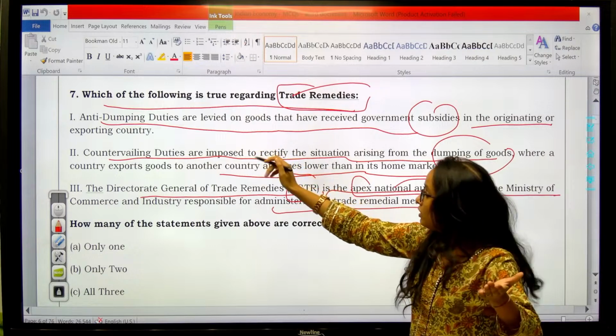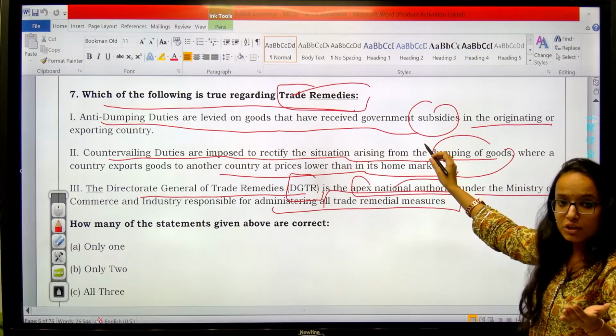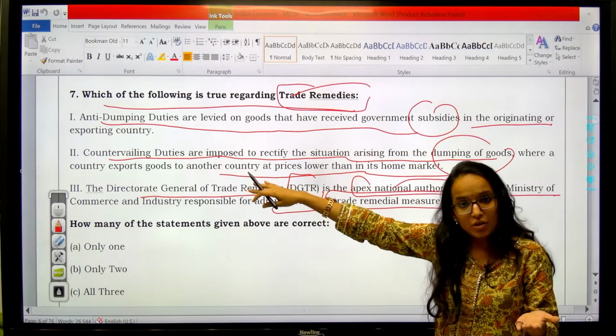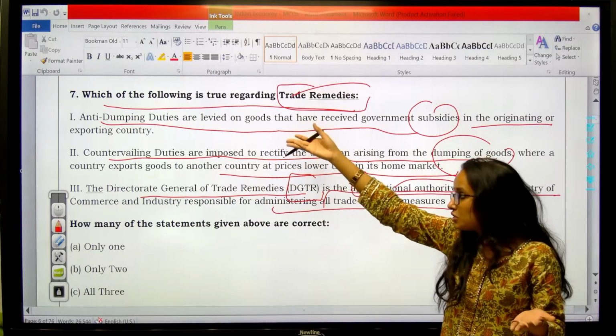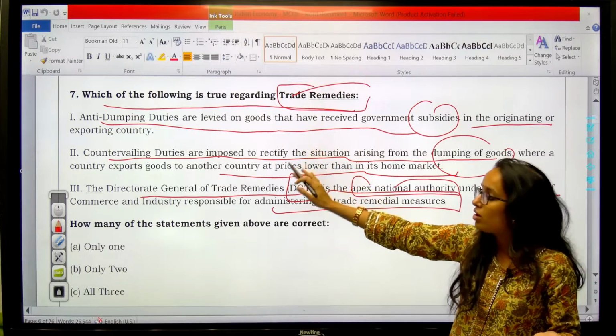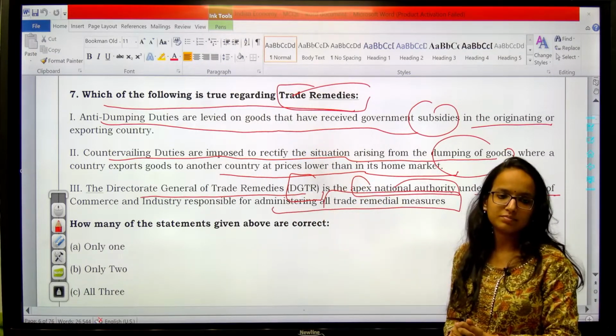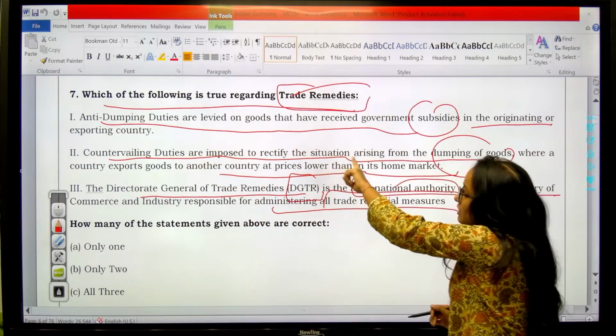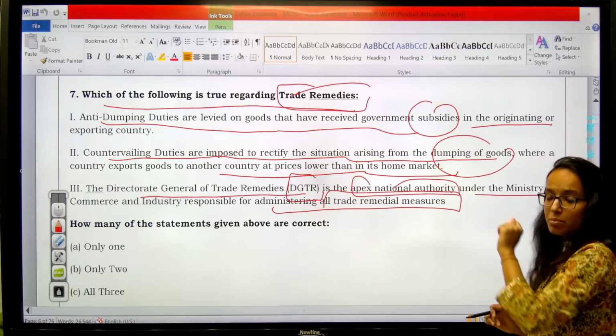Like, anti-dumping duty is not levied for goods which have received subsidies. It is the countervailing duty, and the definition of countervailing duty is given above. The definition of anti-dumping duty is given below. So these are interchanged. These two statements are wrong here. The third one is correct. So first is, anti-dumping duties are levied on goods that have received government subsidies.